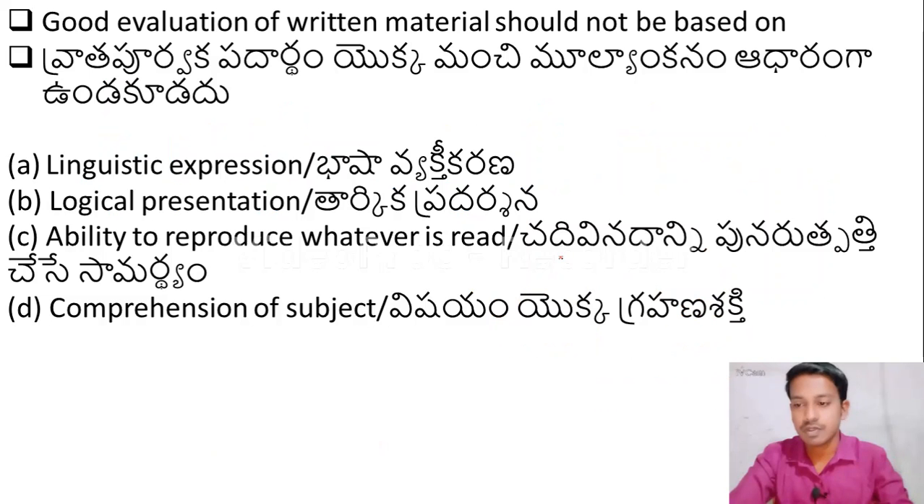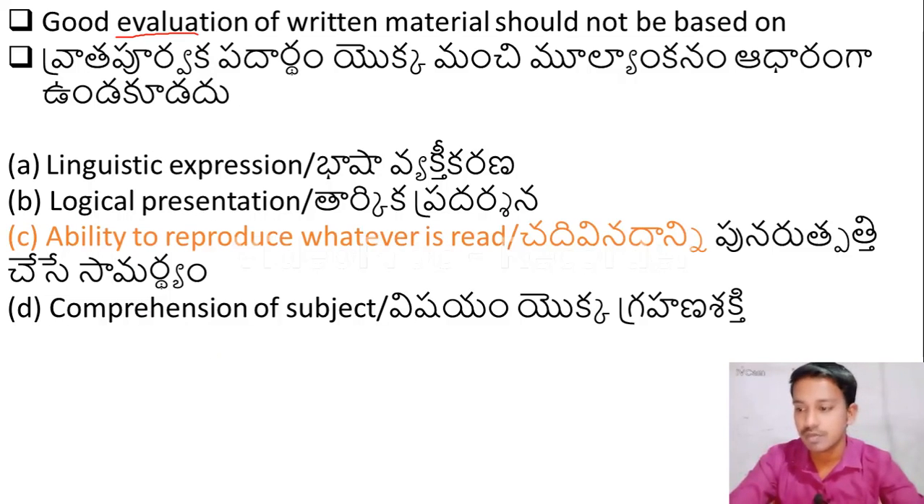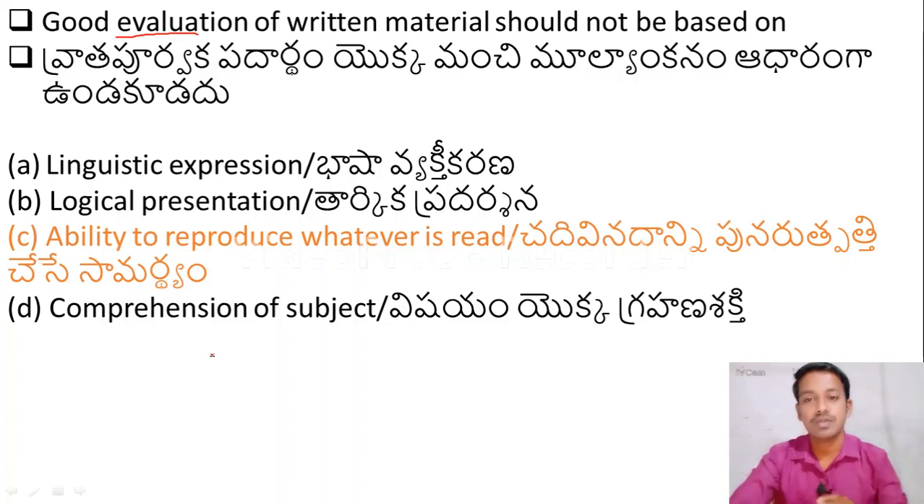Let us move to the questions. Here the question is, good evaluation of written materials should not be based on: option A, linguistic expression; option B, logical presentation; option C, ability to reproduce whatever is read; option D, comprehension of subject. Friends, here the right answer is option C, ability to reproduce whatever is read. Good evaluation of written material should not be based on ability to reproduce whatever is read. So option C is the right answer.